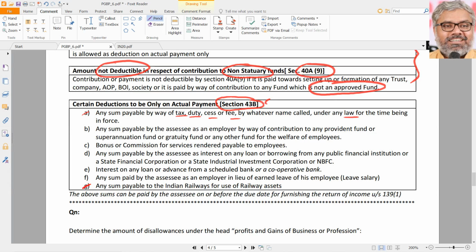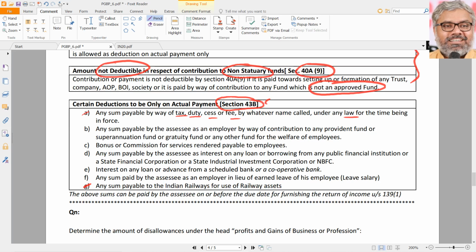For easy reference and remembrance, G also is similar, because railways also in India are government only, at least now. Any sum payable to Indian Railways for use of railway assets is also allowable as deduction only if it is really paid. So if the SSC is using any of the railway assets and payment is supposed to be made to the Indian Railways, that amount has to be paid really, not on accrual basis.